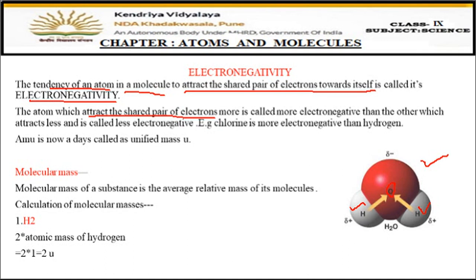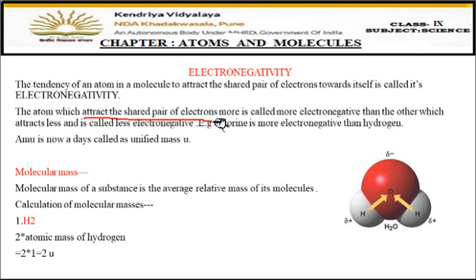So now out of hydrogen and oxygen, oxygen is attracting the electrons of hydrogen towards itself. That means oxygen is more electronegative and hydrogen is less electronegative. The atom which attracts the shared pair of electrons more is more electronegative, and the one which attracts very less is less electronegative. Hydrogen is also an atom, this hydrogen also has an electron, but this oxygen is attracting those electrons towards itself. So oxygen is more electronegative.